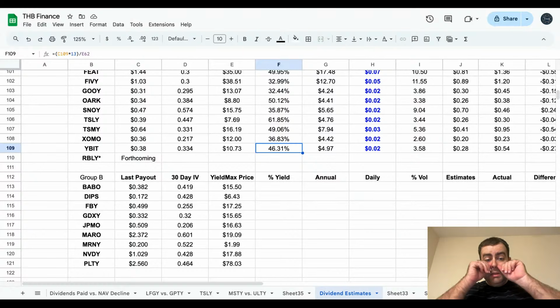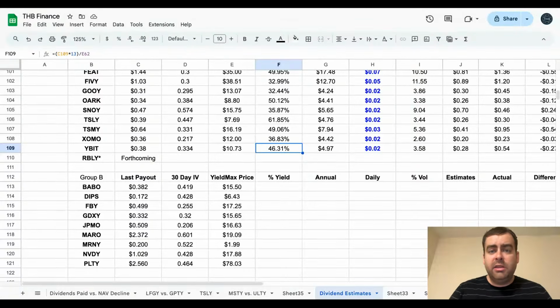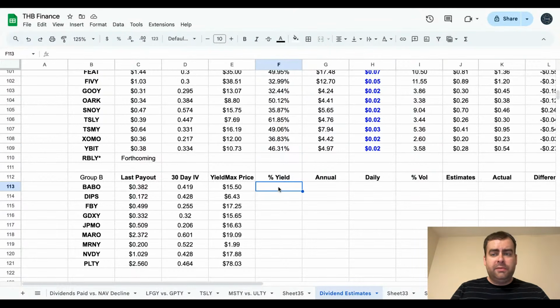So in terms of the highest implied volatility, it's actually on MARO and Palantir, MRNY. So I'm going to predict those are going to be the highest dividends, but we're going to do some live math here. So as far as percent yield, let me make sure I get paranoid about the screen here.